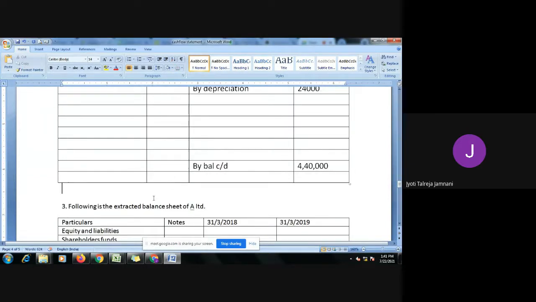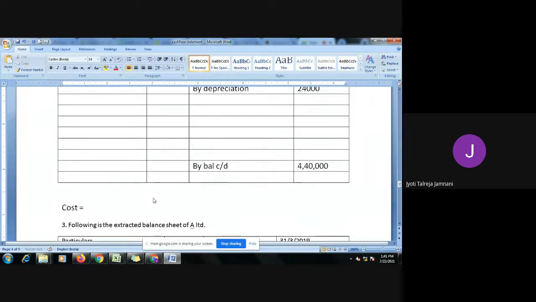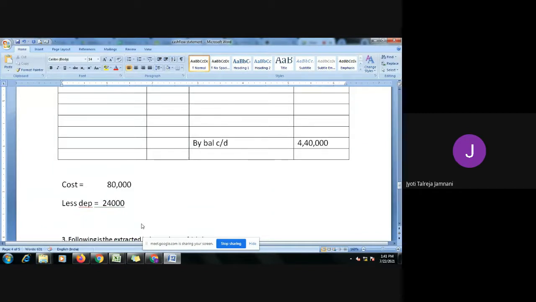Just see, the cost of the machine was 80,000. From this, less depreciation, they have told us, is 24,000. So 80 minus 24, I will get the value of the machine. See how much you get? 80 minus 24 is 56,000.